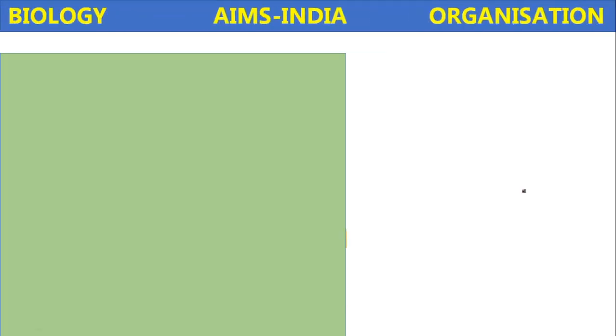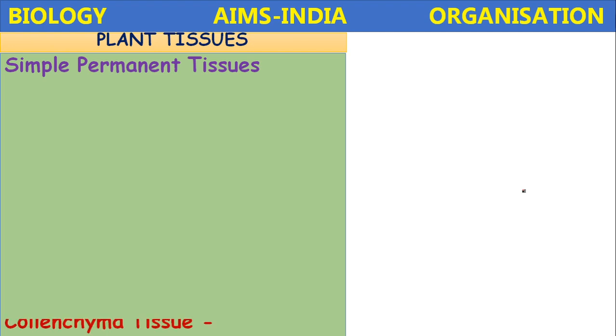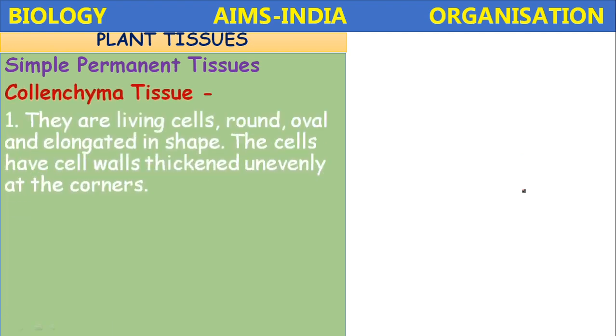Next type of simple permanent tissue is collenchyma. Compared to parenchyma, here fewer intercellular spaces are present. They are living cells, round, oval, and elongated in shape. The cells have cell walls thickened unevenly at the corners.